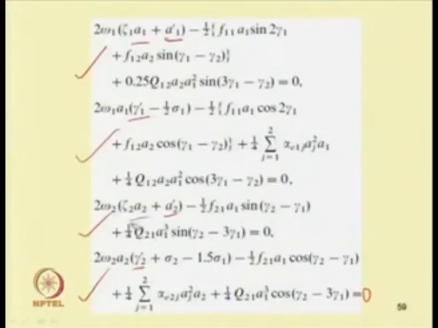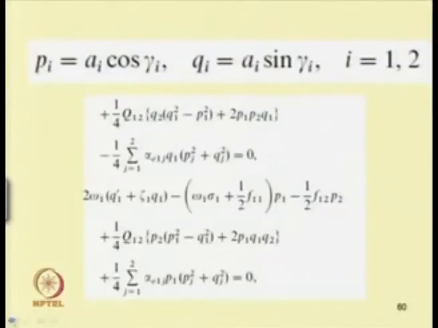For steady state, we can put A1 dash, A2 dash, gamma 1 dash, gamma 2 dash equal to 0, where A1, A2 are amplitudes and gamma are phases, to obtain a set of algebraic or transcendental equations. By solving these equations one can obtain the fixed point response. And by solving these equations directly, numerically, one can obtain the periodic response. So, initially, one has to plot the fixed point response.